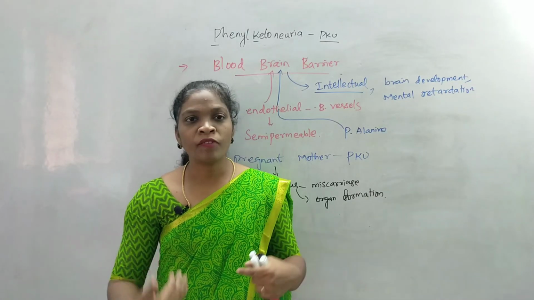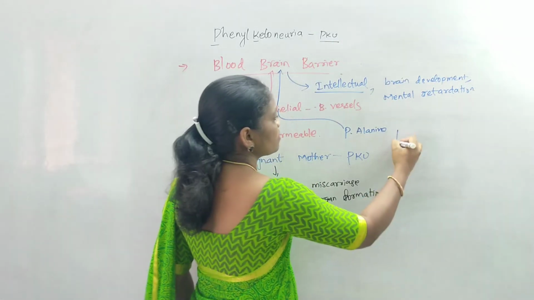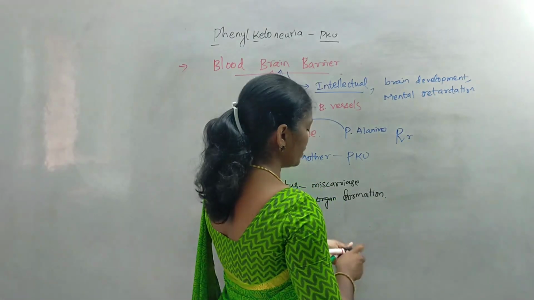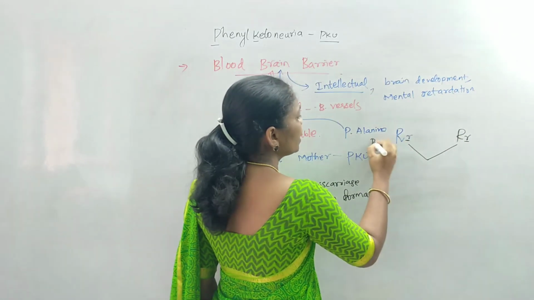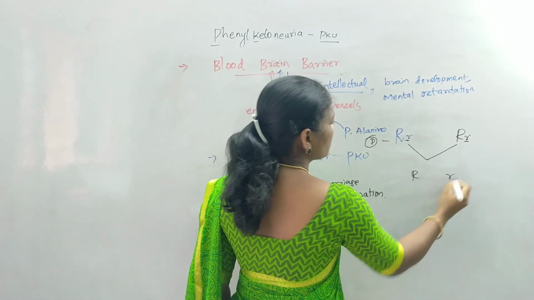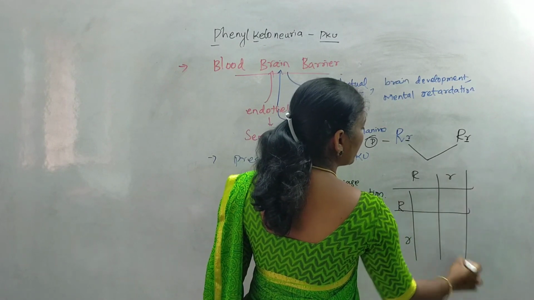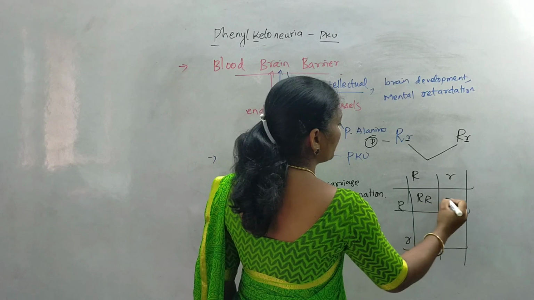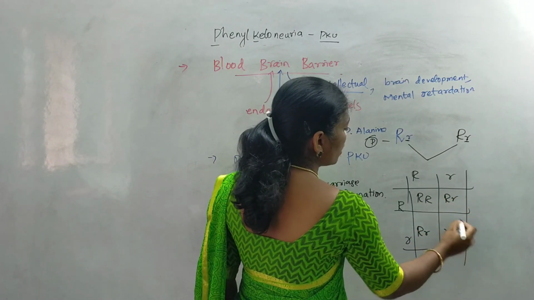It can be inherited from the parent if both the parents are carriers. For example, capital R represents the dominant form of the gene and small r represents the recessive one. If the parents are carriers, we draw a Punnett square to find out the offspring of these parents, that is heterozygous type. Capital R, capital R; capital R, small r; again capital R, small r; small r, small r.